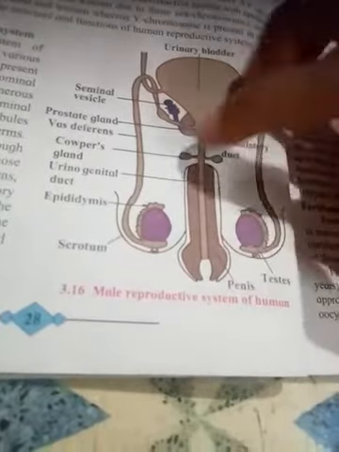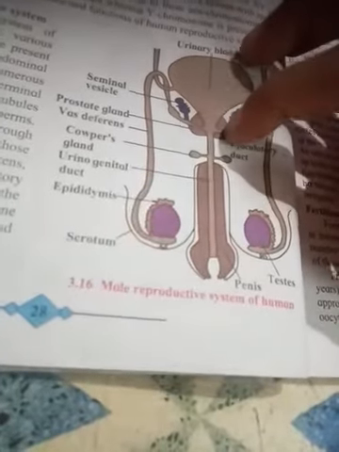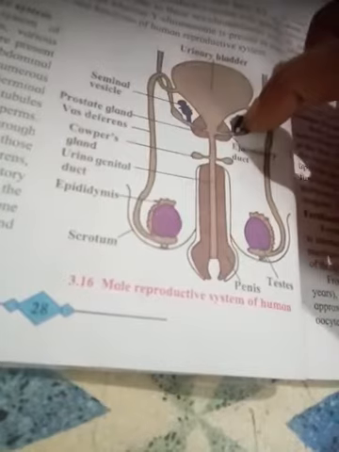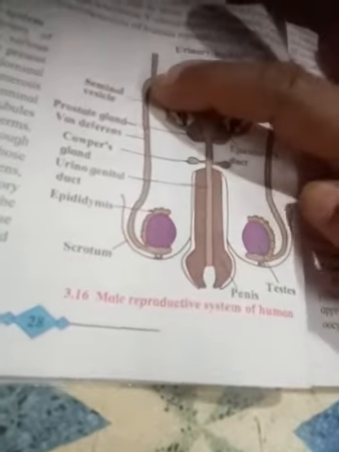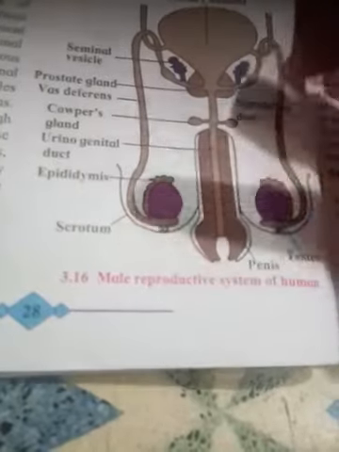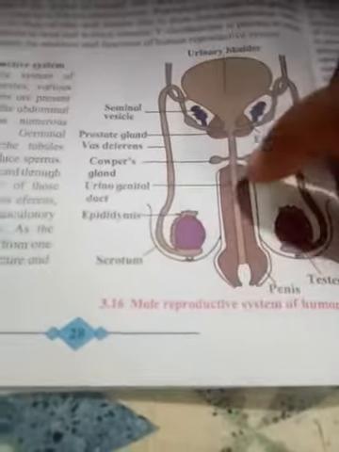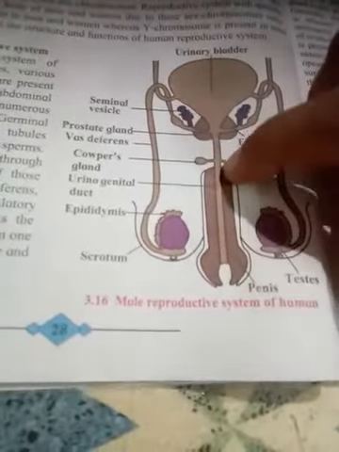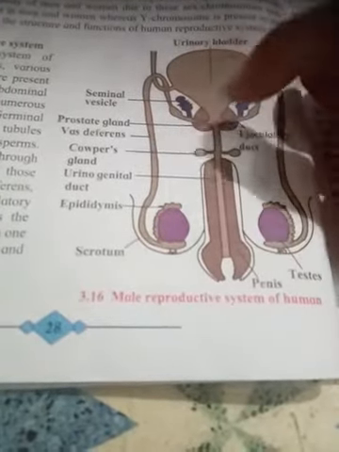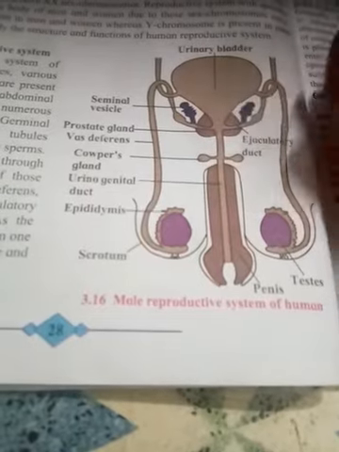Means the scrotum is 1, but testes are 2. Cowper's glands 2, prostate glands 2, 2 seminal vesicles, 2 vasa deferentia, 2 vasa efferentia. Only the scrotum, penis and the urinogenital duct are single. So this is the male reproductive system.